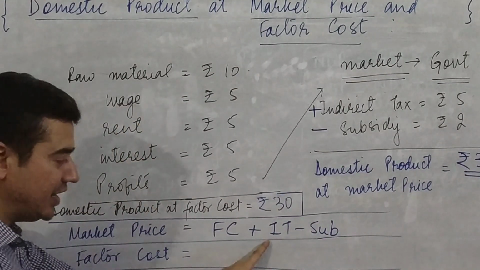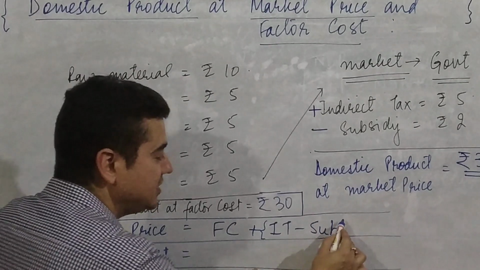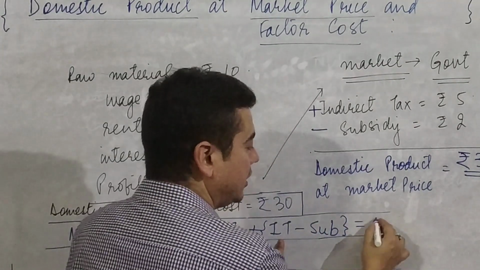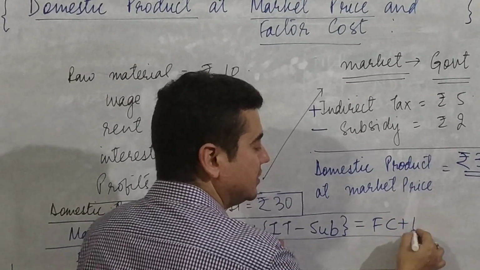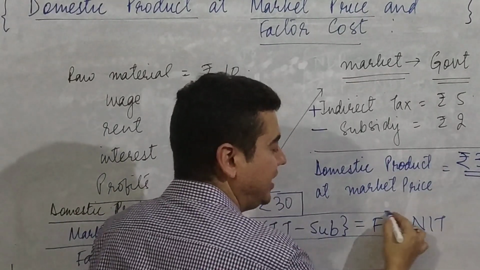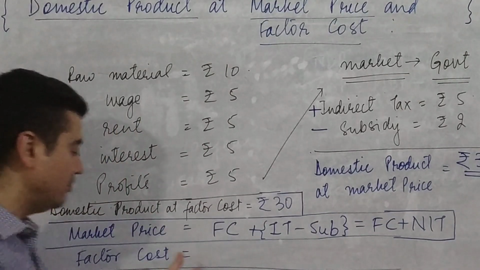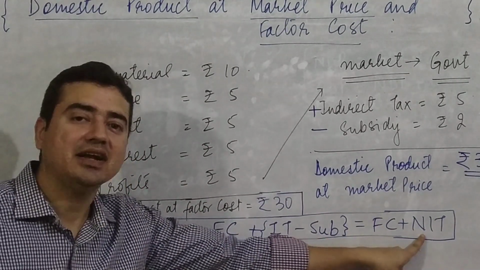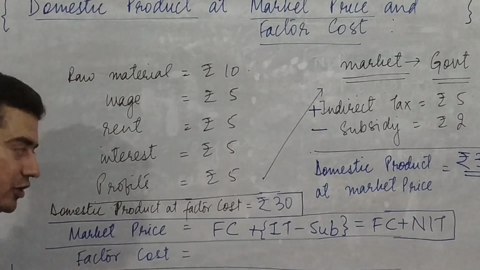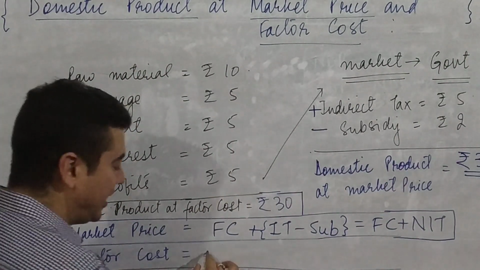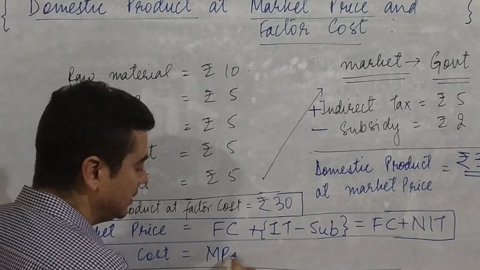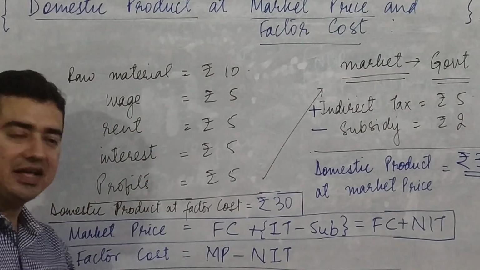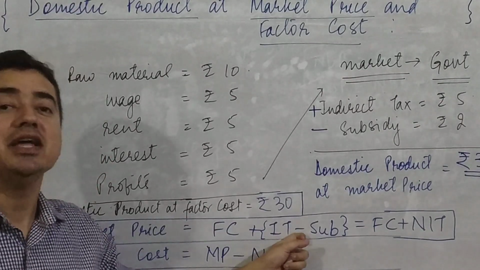And this indirect tax minus subsidies, which I am keeping in brackets, can be rewritten as net indirect tax. I repeat, net indirect tax. So market price is equal to factor cost plus net indirect tax. Similarly, factor cost can be computed as market price minus net indirect tax, and net indirect tax means indirect tax minus subsidies.